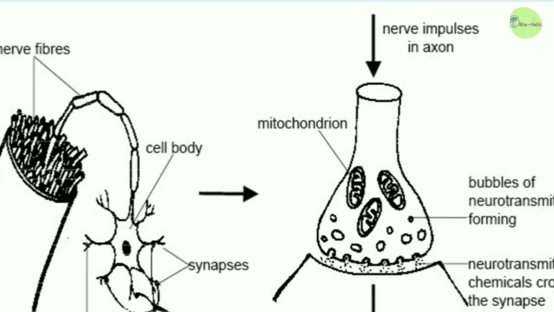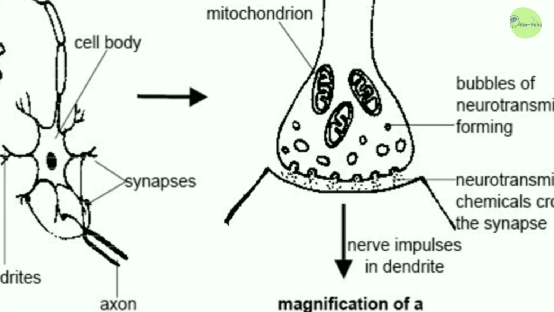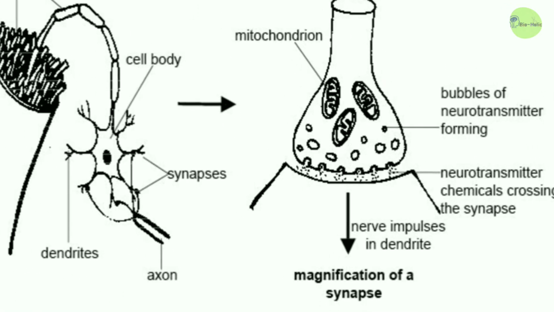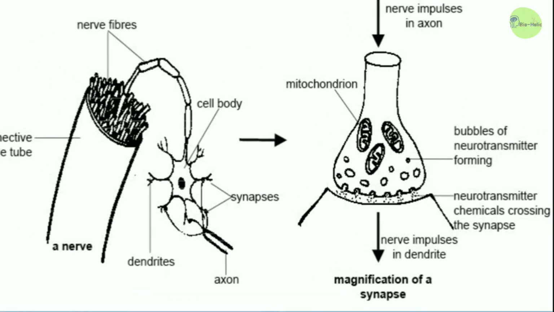When the impulse comes to the axon, there is release of neurotransmitter, which can be excitatory like acetylcholine, or can be inhibitory like GABA. And this release of neurotransmitter causes nerve impulses to come to the dendrite and causes magnification at the synapse.